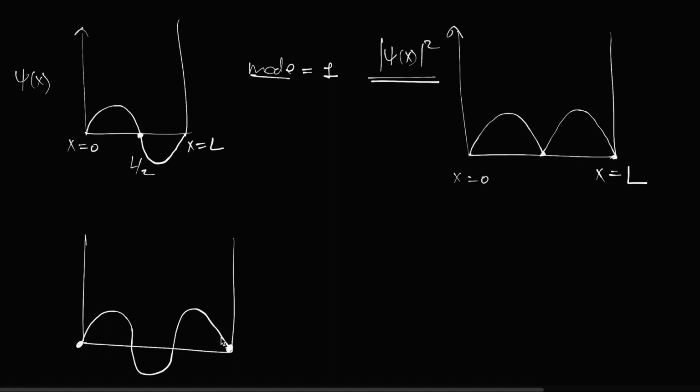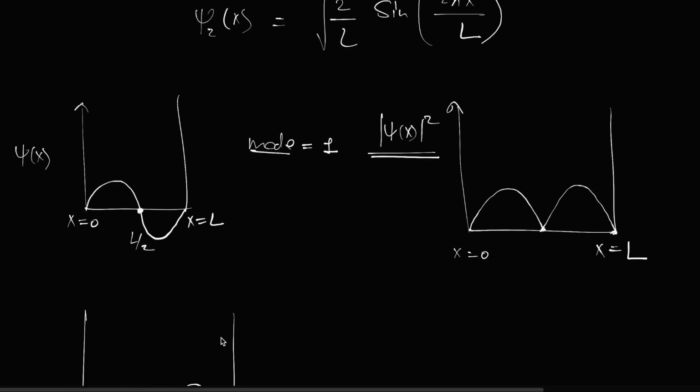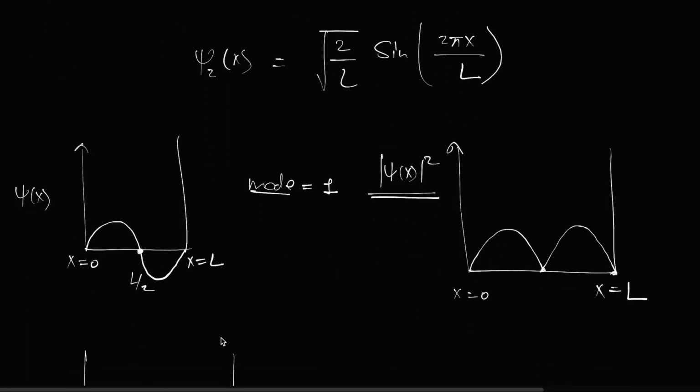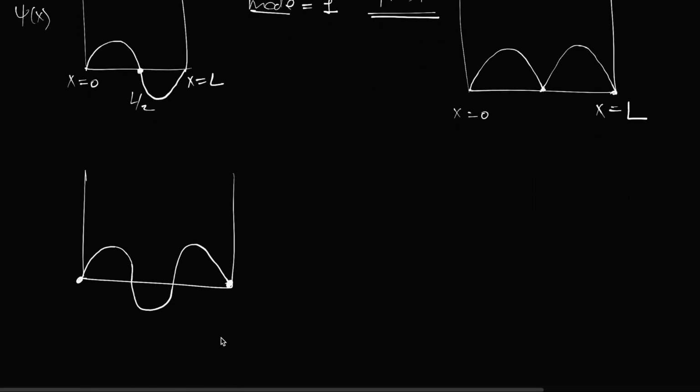You can see one more thing, that the wiggles in the wave are increasing. In the first one there is no wiggle, it is simple like this. Now there is more oscillation here, and even more wiggling here. If you keep going to higher and higher excited states, it will become like this. It means that the energy is increasing more and more, because this distance is fixed, and more wiggles means more frequency, which means more energy. So things are connected here.